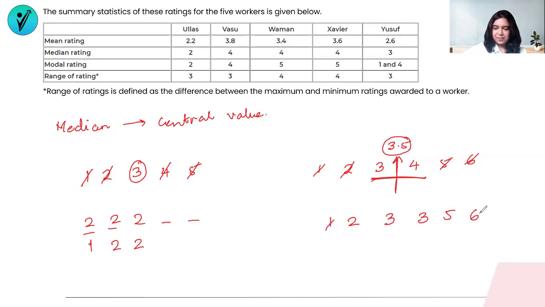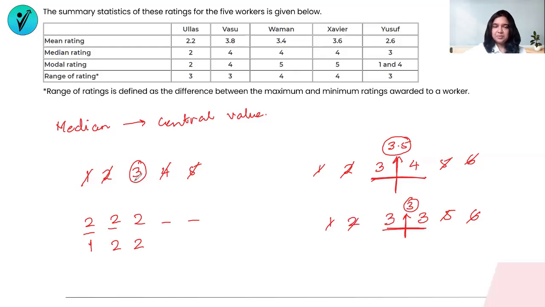In this case, my median is the central number. So it's in between 3 and 3, which is nothing but 3 itself. So my median could be one of the values on the list, or it may not be one of the values on the list. But if it is an odd number of values, it will definitely be on the list. So can I say that for all my 5 workers, these numbers have to be there on the list because there are 5. One of the middle numbers is definitely the median rating that is given to each of them.